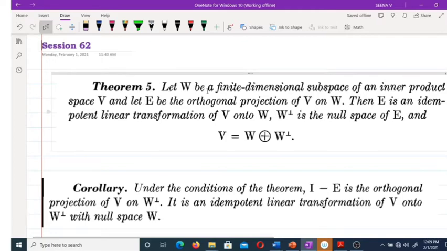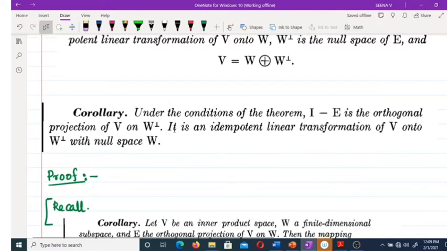Okay, the given condition is E is an orthogonal projection of V on W, and here we have to prove I minus E is the orthogonal projection of V on W complement or W perp. So also it is an idempotent linear transformation from V onto W complement or W perp with null space W. That is what we have to prove.